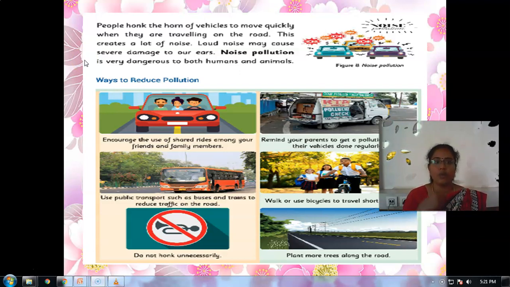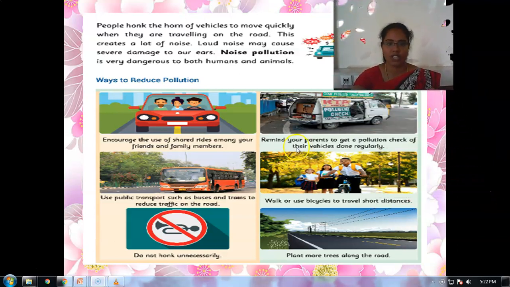Okay, my dear children, a way to reduce pollution is to encourage the use of shared rides among your friends and family members. It may reduce air pollution as well as noise pollution. Remind your parents to get a pollution check of their vehicles done regularly. If you start any scooter or car, at that time black smoke comes out from the vehicle. So we want to regularly check our vehicles. Ask your parents also to check their vehicles regularly.